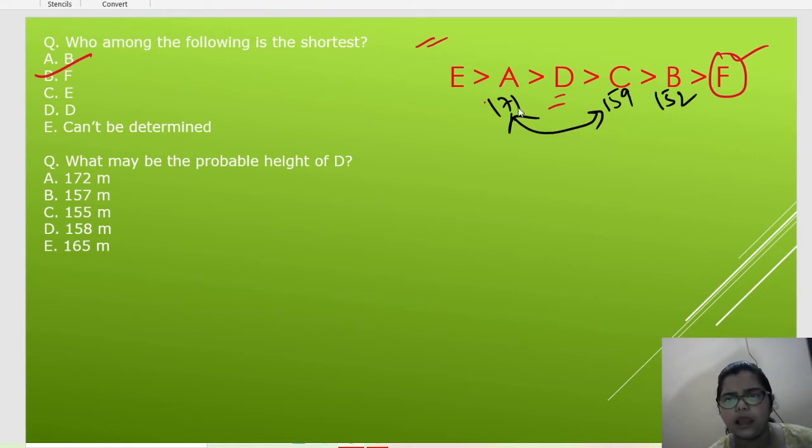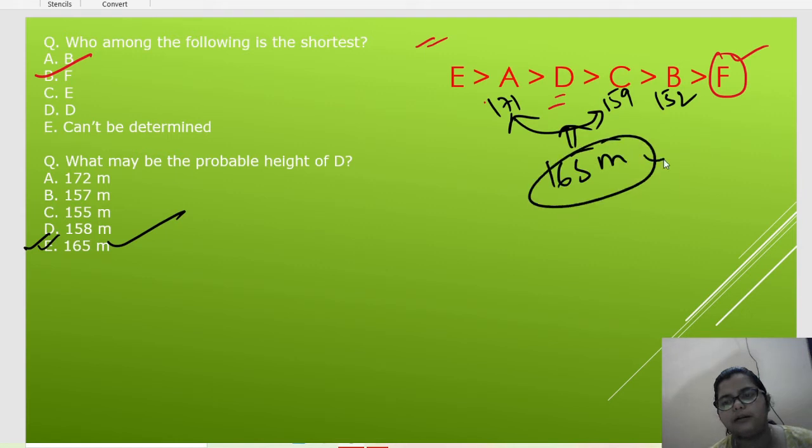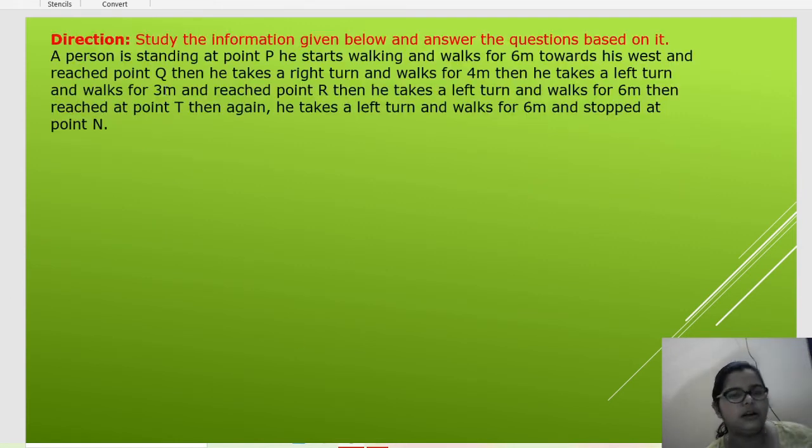Yes or no? Okay, so which number is between 171 and 159? Let's see. 172, no. 155, no. 165, yes. Why? Because it is between 171 and 159. So this will be the right answer. It can be 165 meter. Understand?